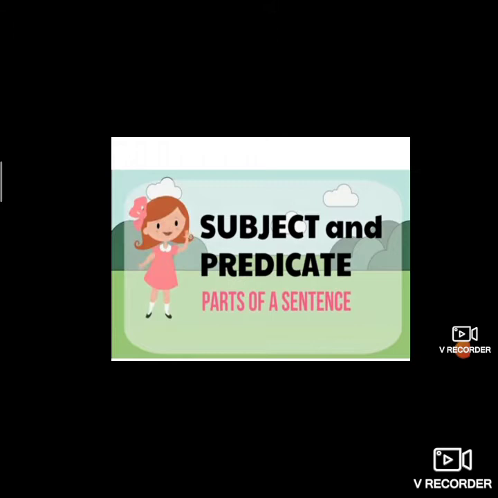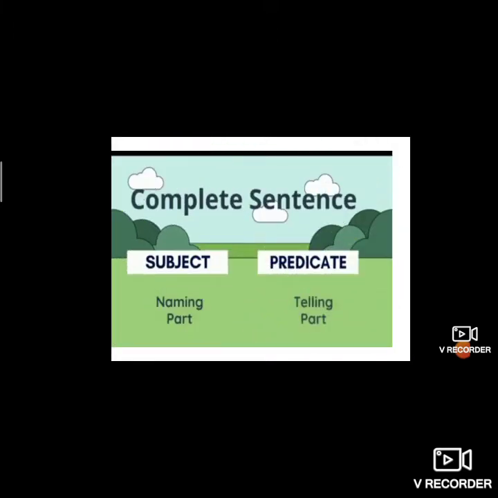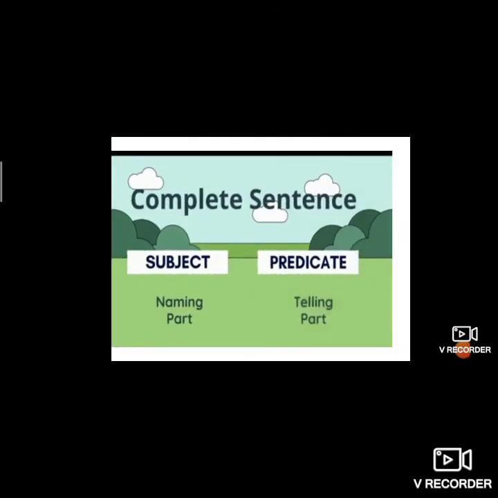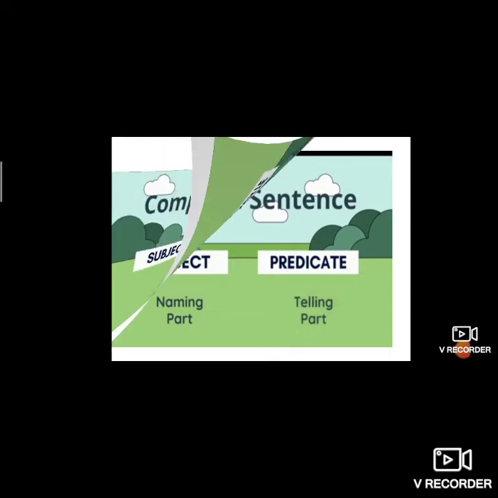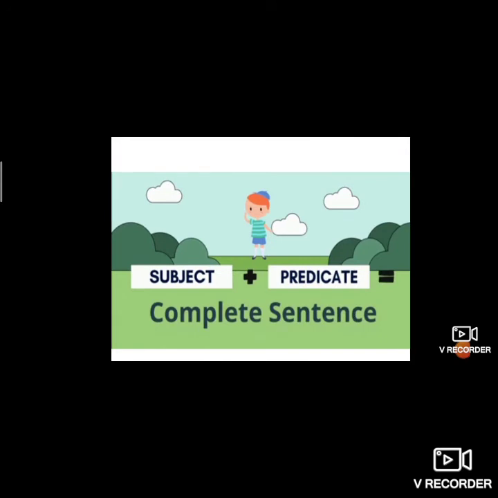So let us see some examples. The complete sentence will have a subject and a predicate. Here the subject is the naming part, and the predicate is the telling part. I should repeat it once again. Subject is the naming part. What or whom we are talking about in a sentence is called the subject, and when we are giving more information about the subject, that is called the telling part or the predicate. So here subject plus predicate gives a complete sentence.